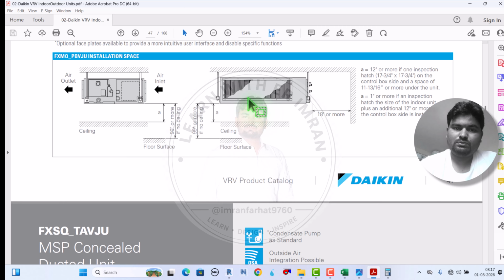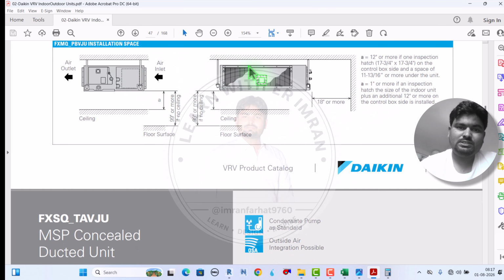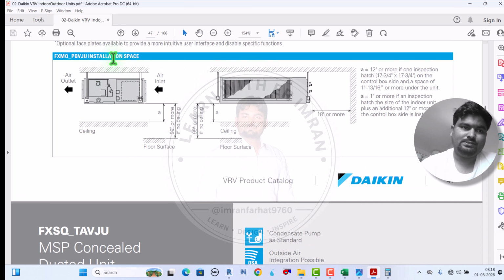So this distance we can go for 12 inch. If not, then from the ceiling we can place only 1 inch. And the space between the wall and our unit should be more than 12 inch, like the length of our unit plus 12 inch more. We will see while placing, but this is the specific product installation guideline.